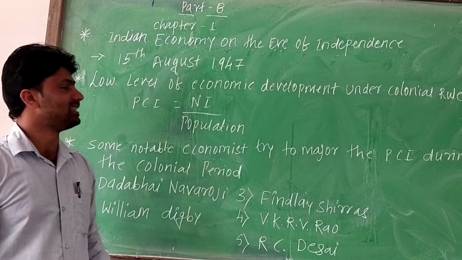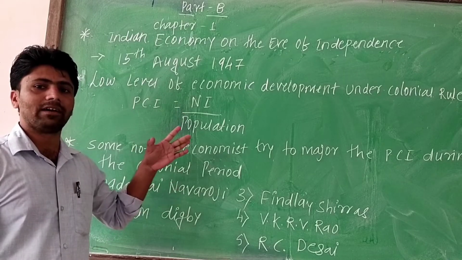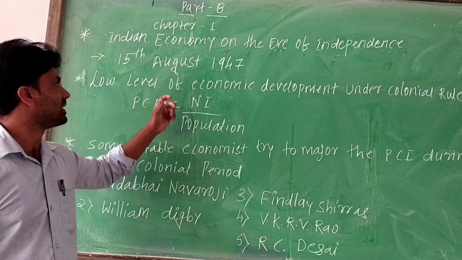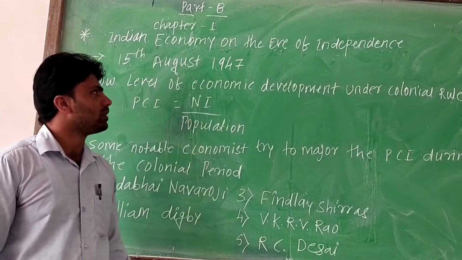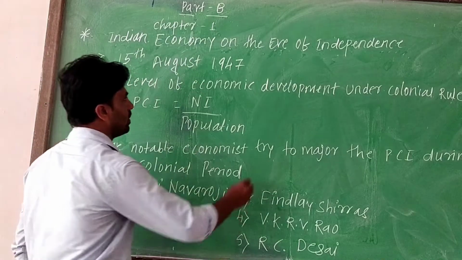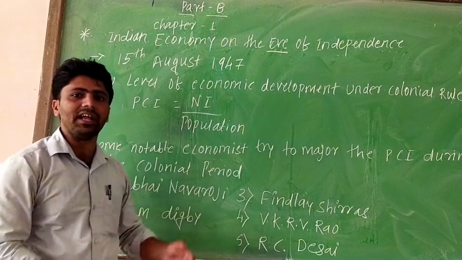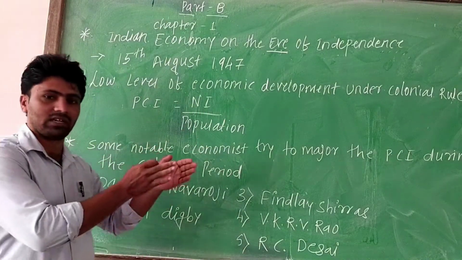The second part means Part B, the economic development in India, or Indian economic development. The first chapter is the Indian economy on the eve of independence. Now, what is meant by eve? Eve means before independence, before 1947.